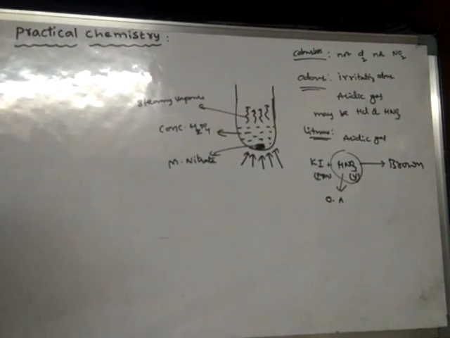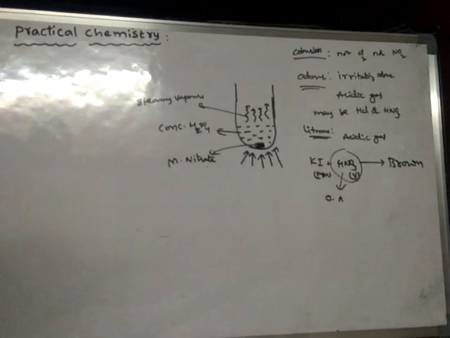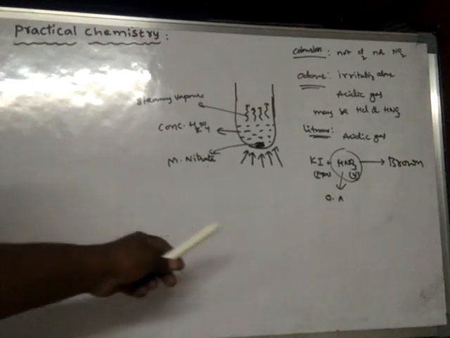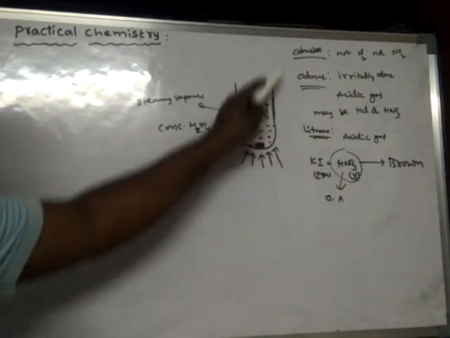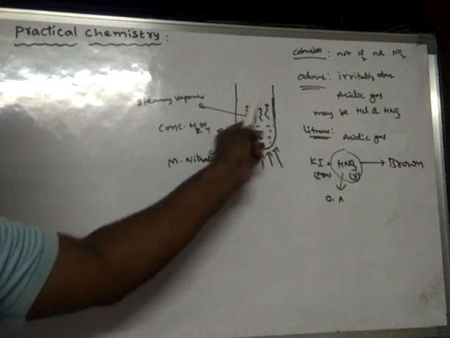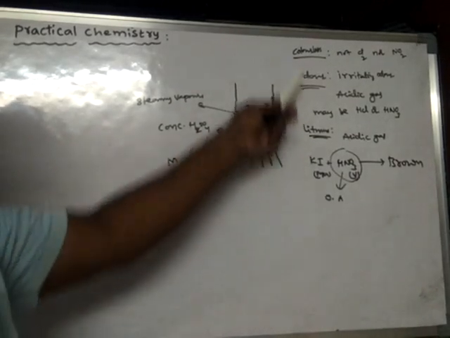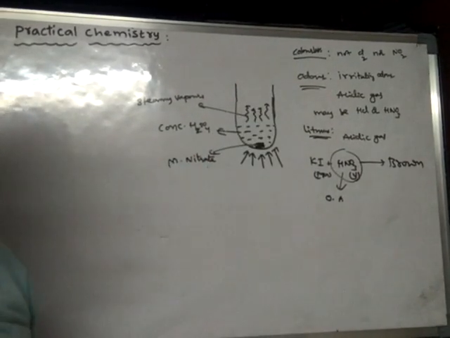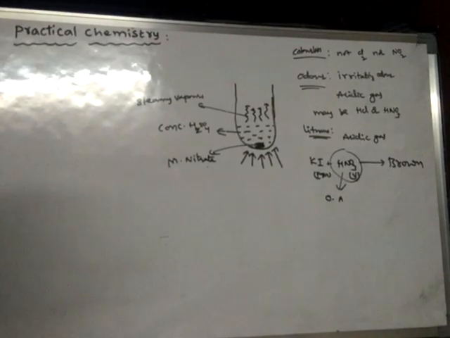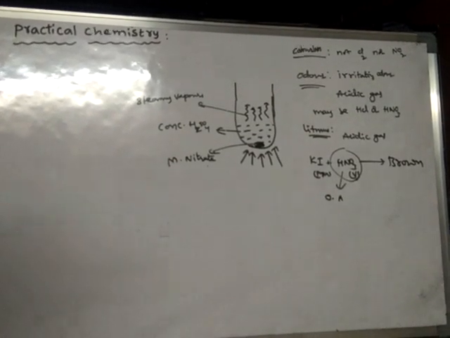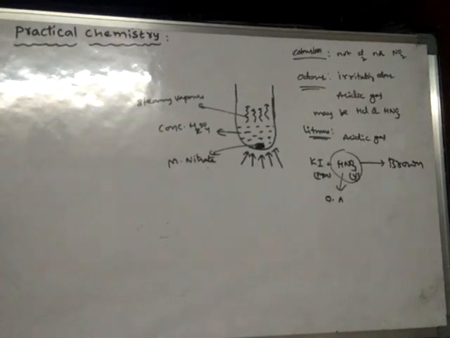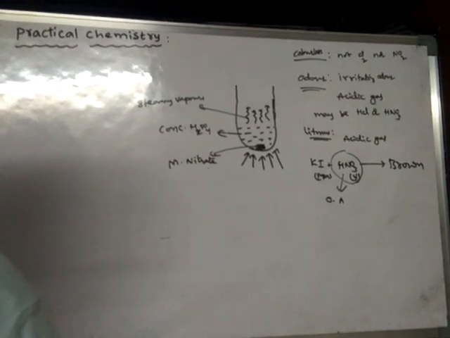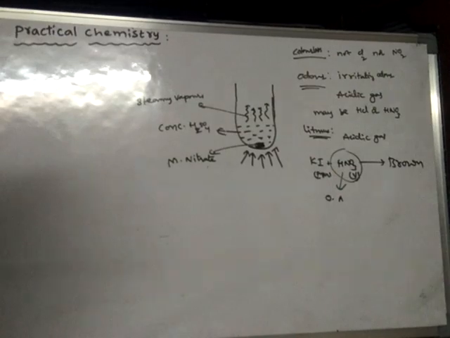So all these properties belong to HNO3, because it is a colorless gas. Even NO2 has similar properties, but NO2 gas is reddish brown, whereas HNO3 vapors are a colorless gas. So that is the basic difference between NO2 gas and HNO3. From this, we have learnt the preparation and the properties of all 11 gases.